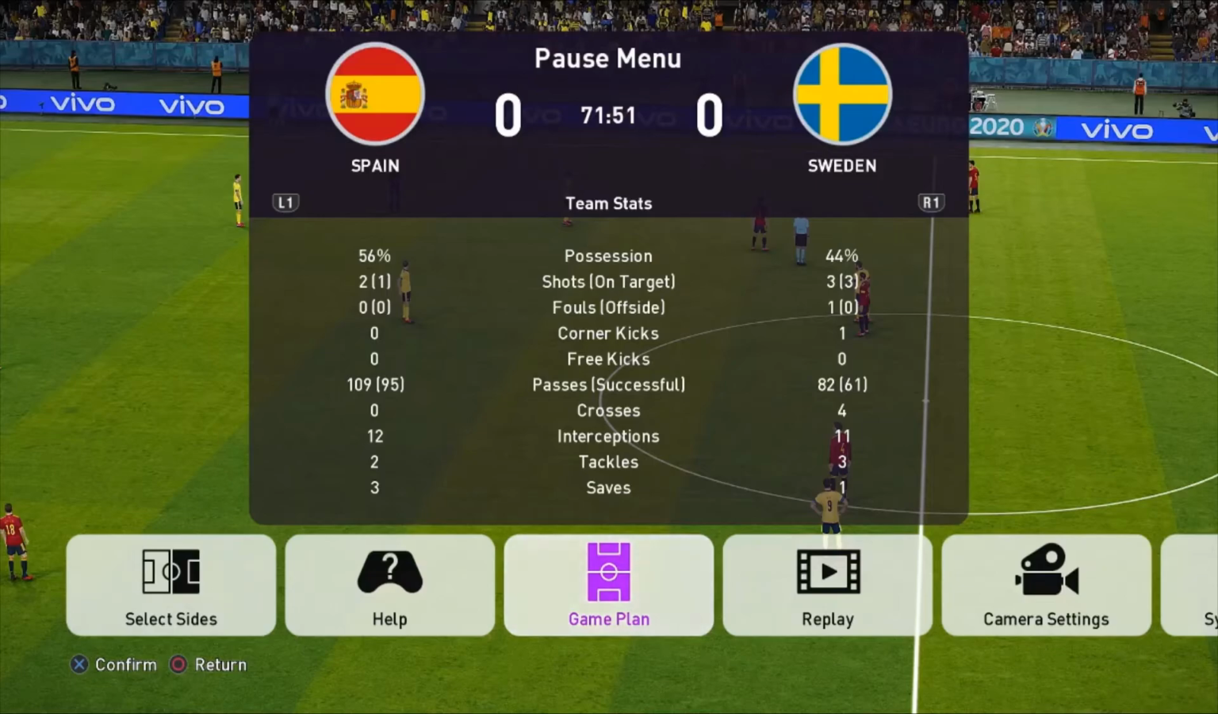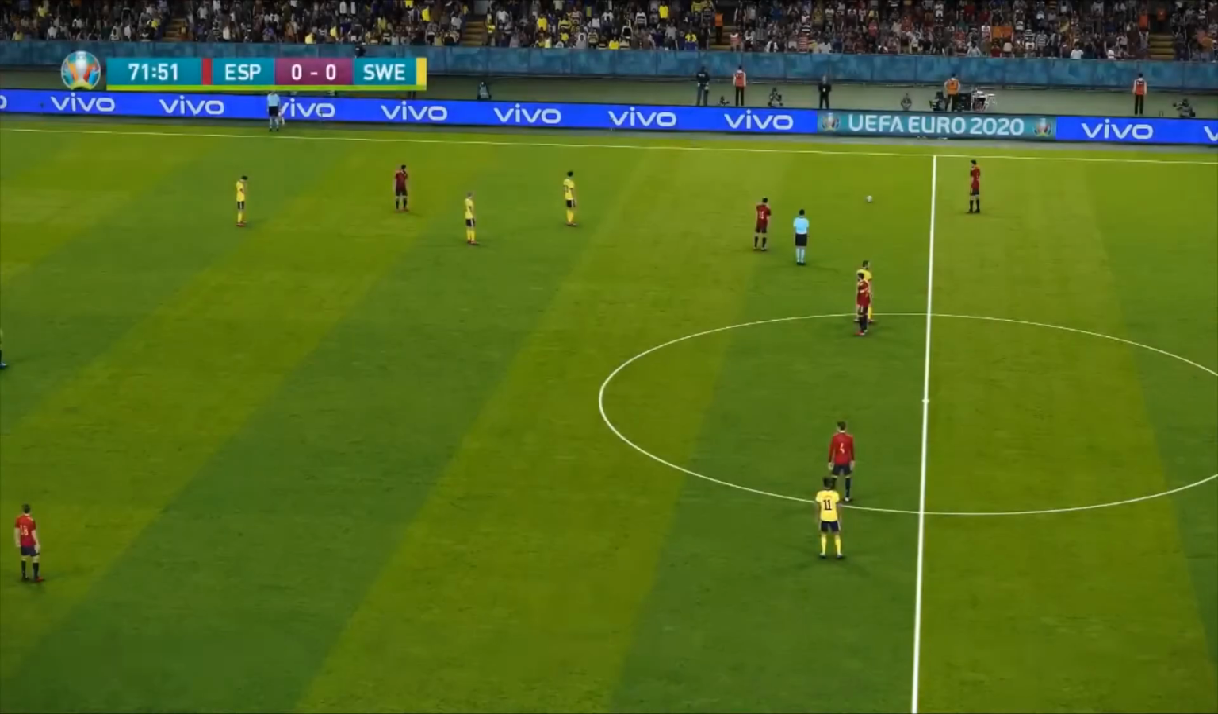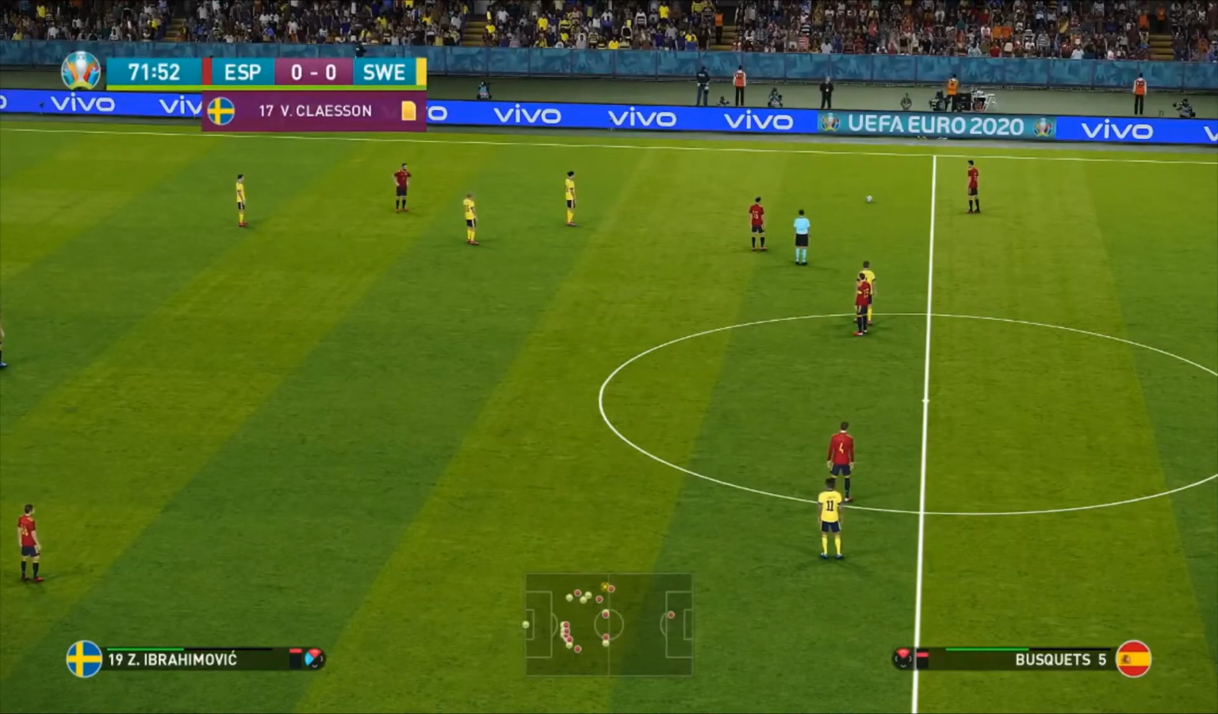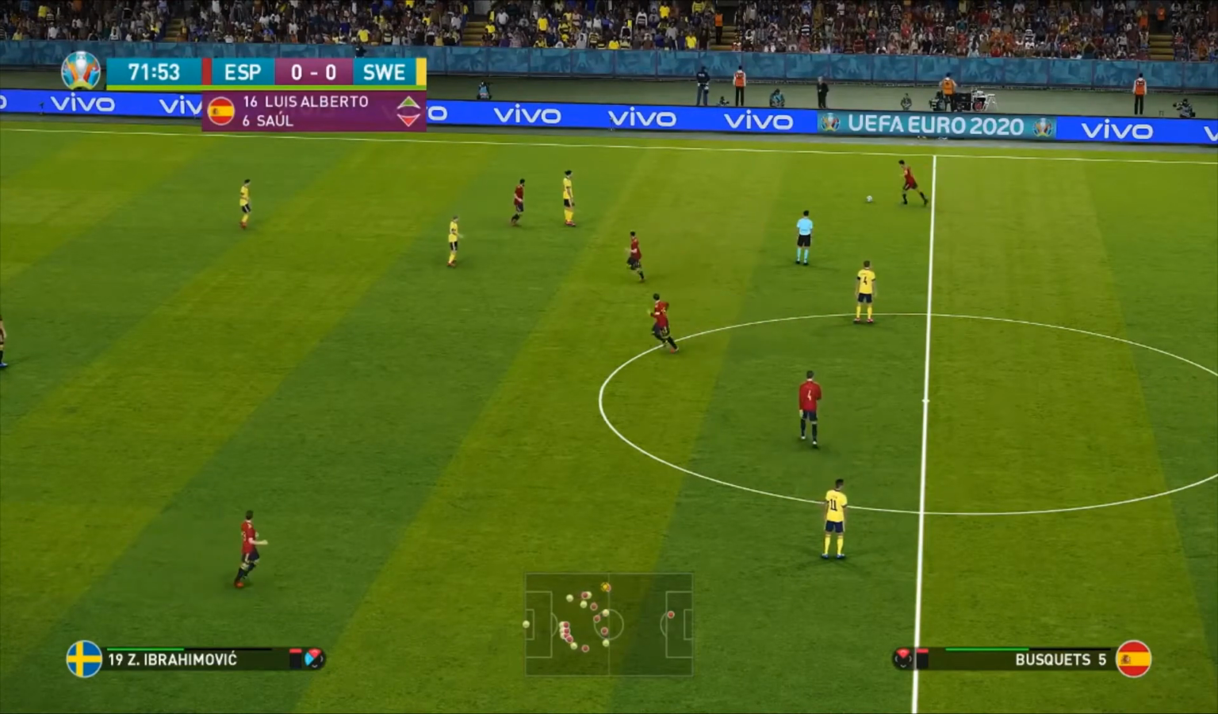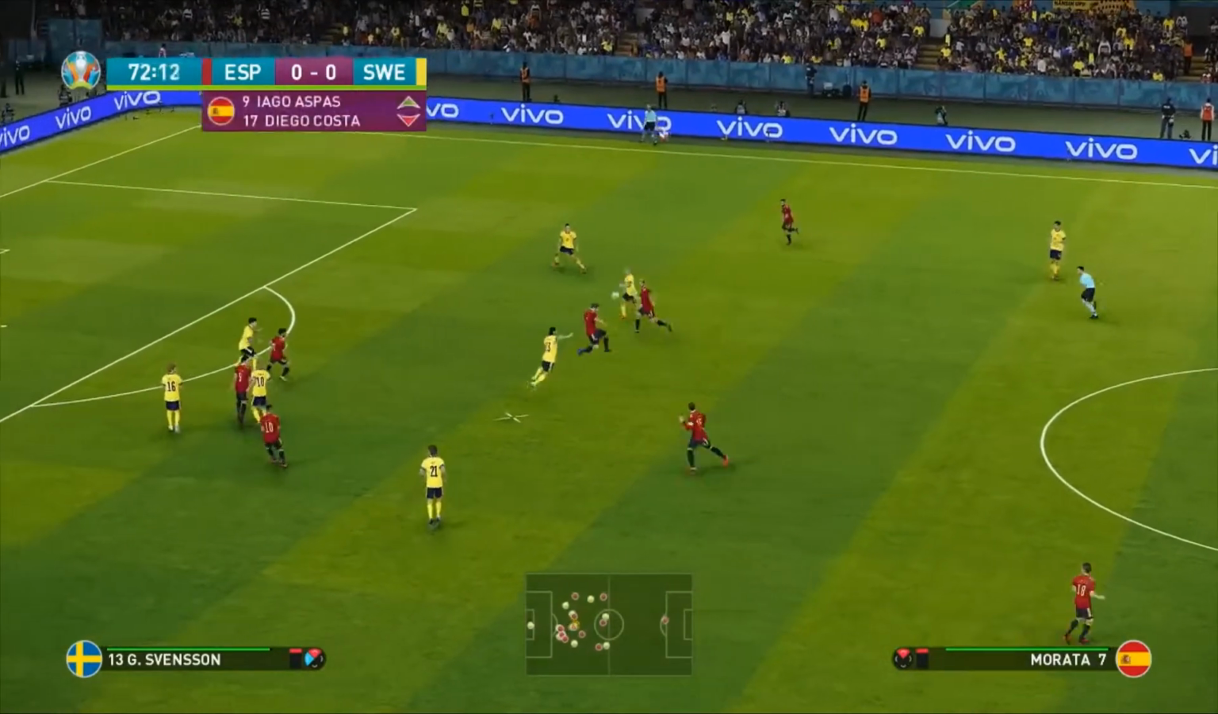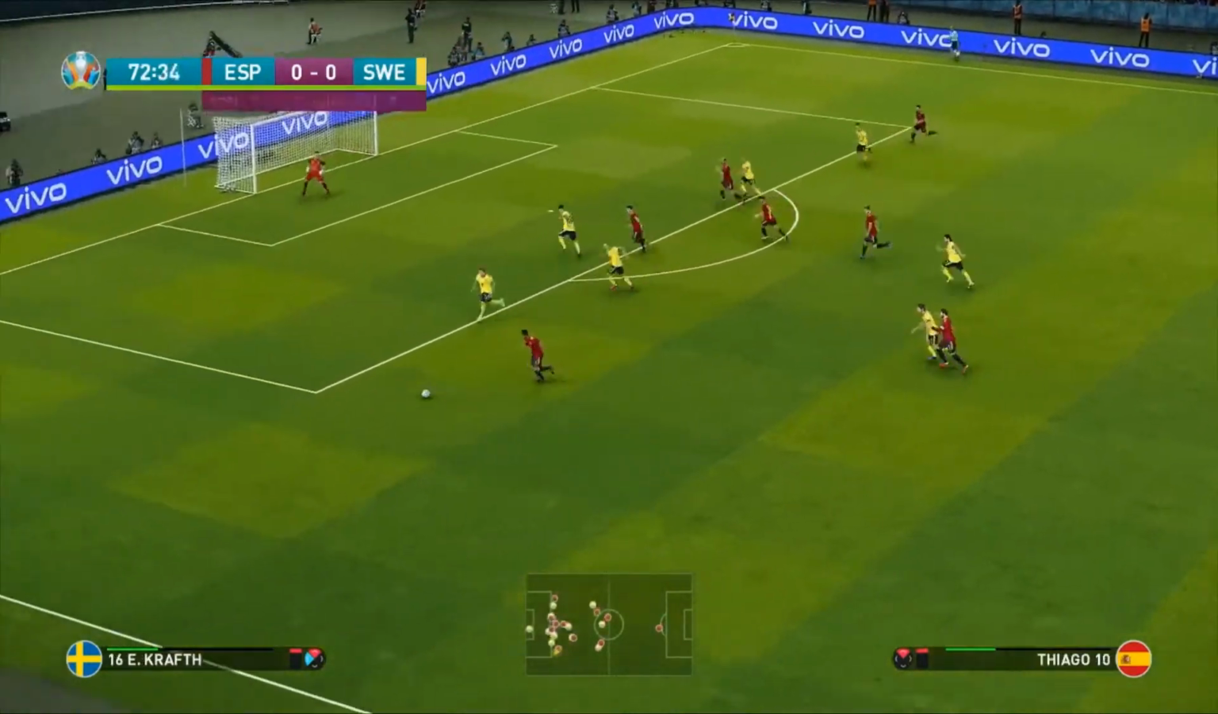Right, 4-1-2-1-2. And Chris is going all-out attack. He's absolutely not happy with his side. This next 20 minutes could be absolutely nutty. It's match day 1, and both these managers are absolutely going at it in this game.